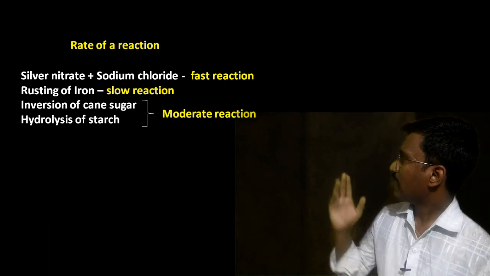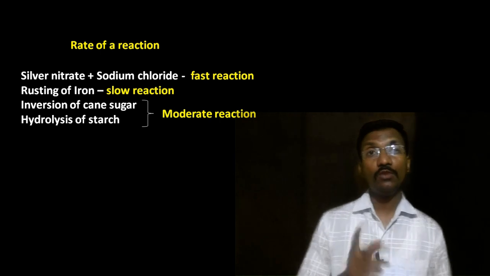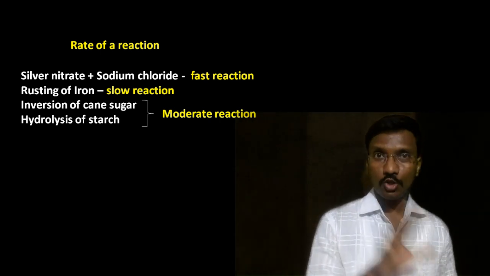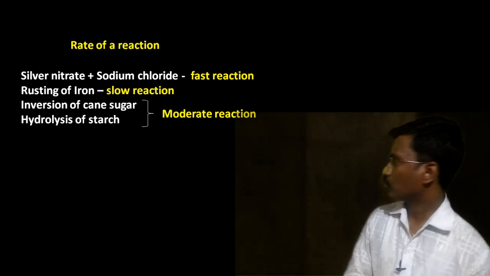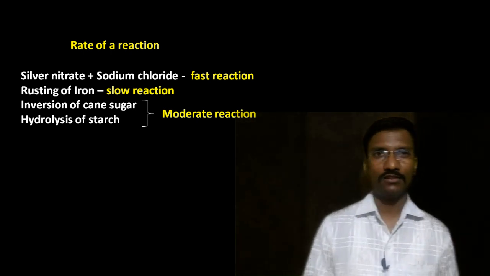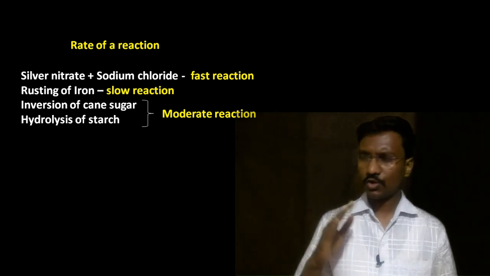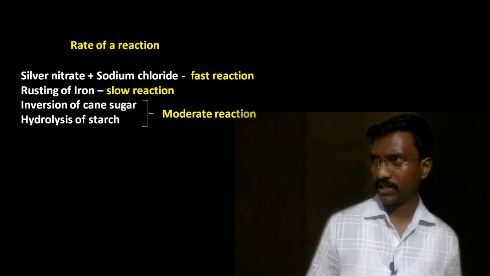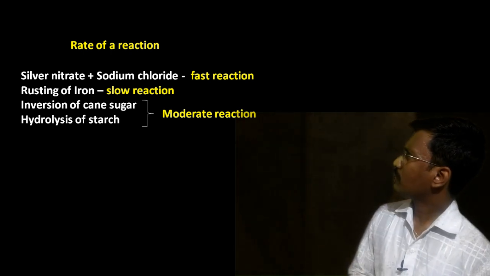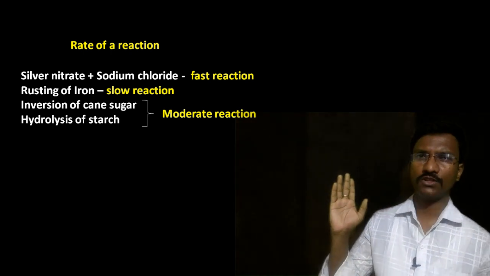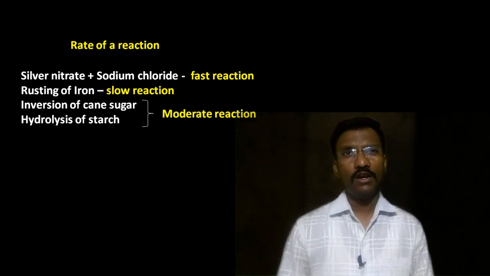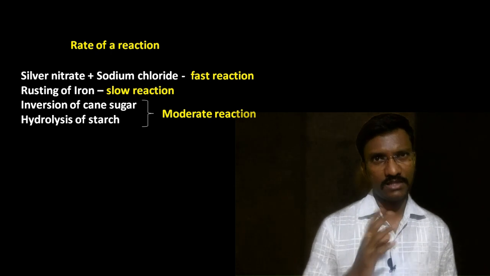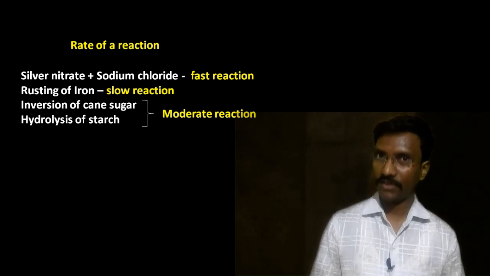The next one is the hydrolysis of starch and inversion of cane sugar, meaning the conversion of sucrose into glucose and fructose. It is a moderate reaction, generally not too slow and not so fast, in between. Here we observe that some reactions are very fast, some are slow, and some are moderate. Why do these take different times to form products? This is explained by the rate of reaction.